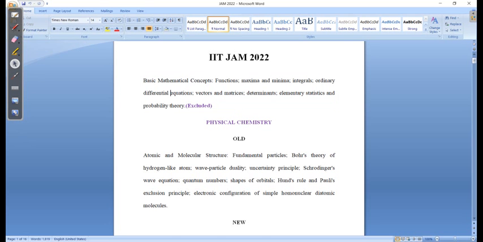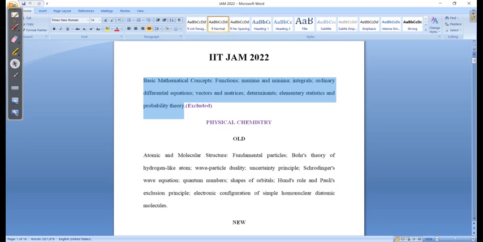Say for example, in physical chemistry there is thermodynamics. There are certain things which they have added in thermodynamics, as well as in quantum chemistry. Quantum chemistry requires lots of rigorous mathematics. It is difficult for biology students, but my personal advice is that they should learn these concepts. They are not very difficult. You can follow any expert's YouTube channel for the mathematical concepts, because without mathematical concepts there is no chemistry. Remember one thing.